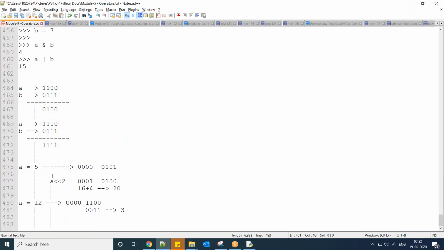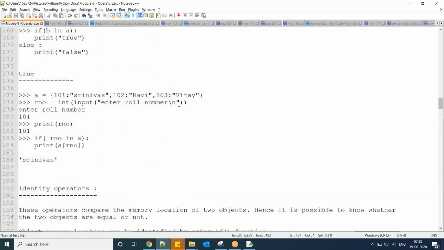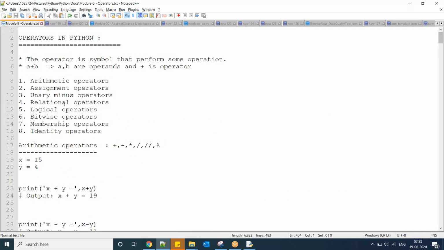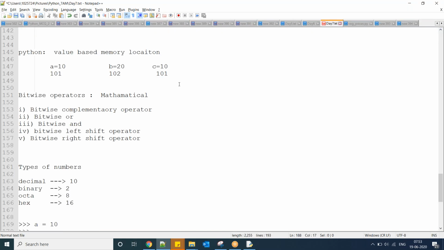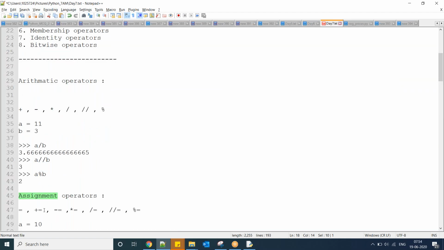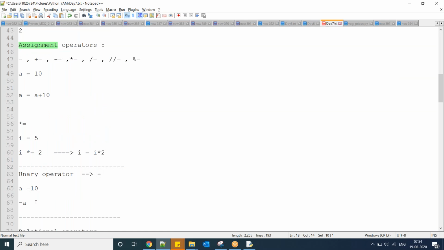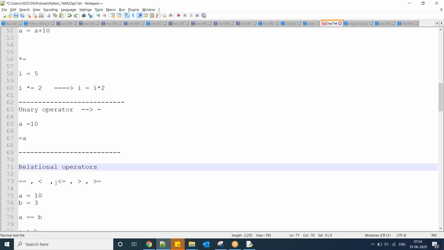Okay, so this is the one, guys. This is operators. Here, what you mainly have to understand is arithmetic operators and assignment operators. Assignment operators we have equal to, less than or equal to, like this. Next, the unary operator, just a minus. Now the relational operator. Frequently we are using this relational operator, and the result is a Boolean value.